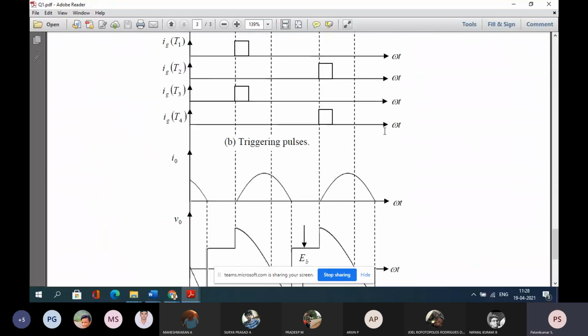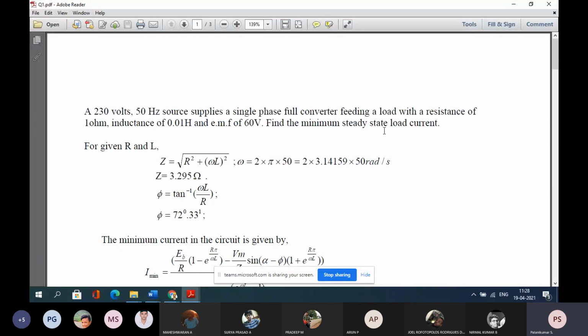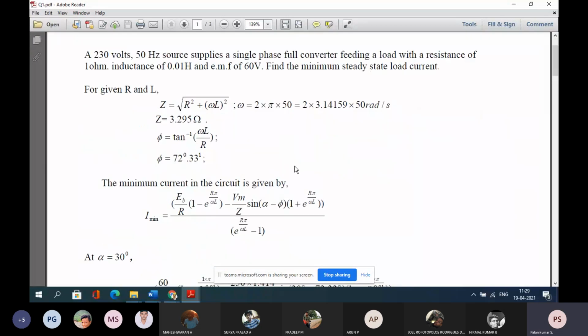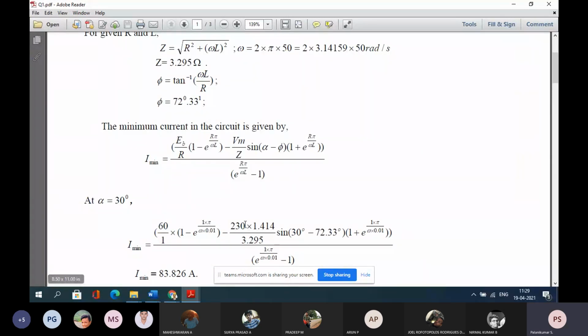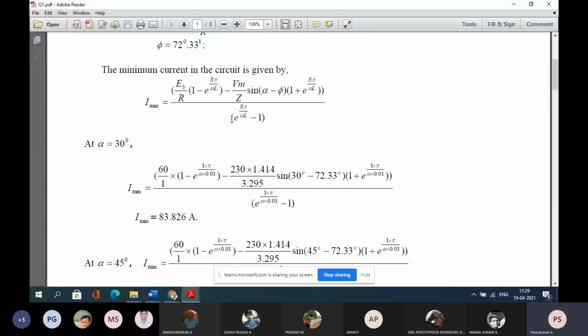Obviously in the examination, values will be changed. It may be 60 hertz or 55 hertz, inductance value 0.015, EMF maybe 40 volts, and you are asked to calculate. Unless you substitute the values and find out the answer, you cannot answer.